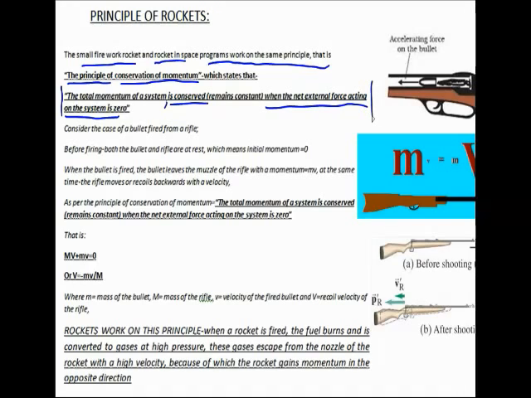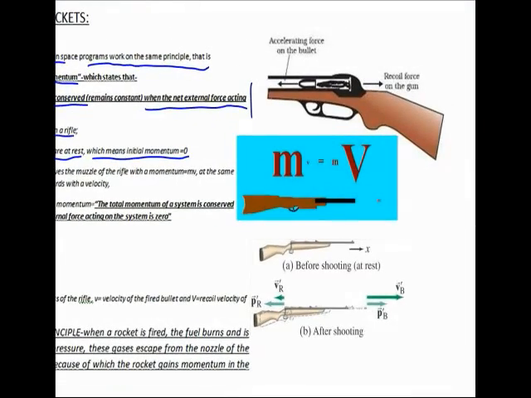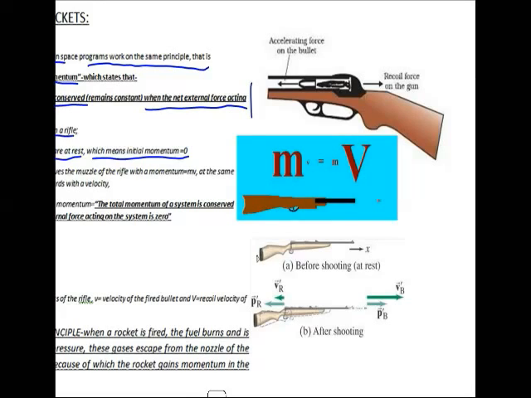So I'll repeat it. The total momentum of a system is conserved. That is, it remains constant when the net external force acting on the system is 0. Now for this we got to understand the concept of bullet and the rifle. Now consider the case of a bullet when it is fired from a rifle. Before firing, both the bullet and the rifle are at rest, which means the initial momentum is equal to 0. Just look at the diagram over here. Before the bullet is fired, both the bullet as well as the rifle are at rest. That is, total momentum is equal to 0.